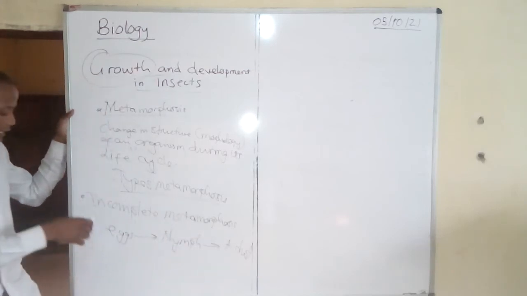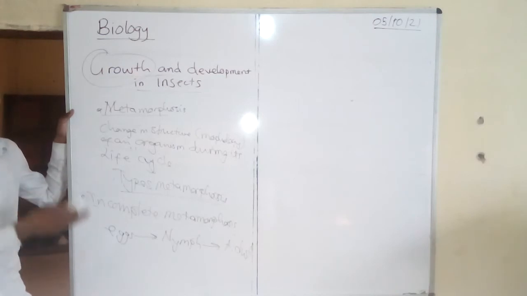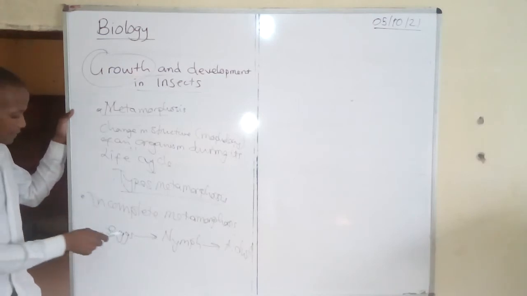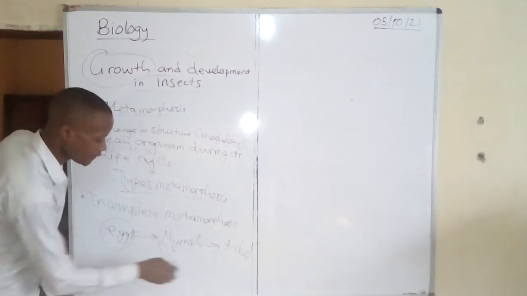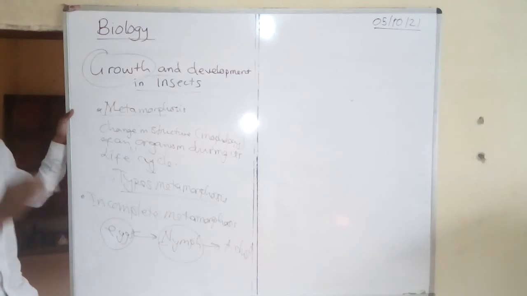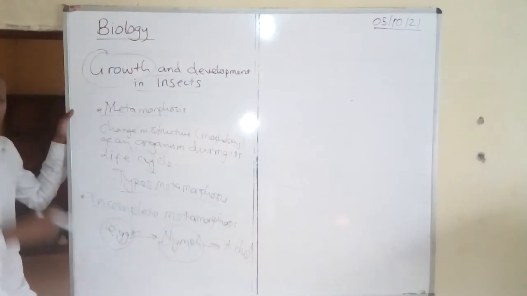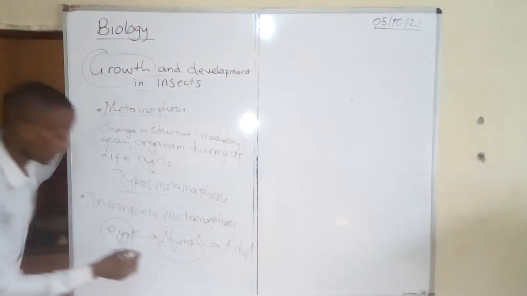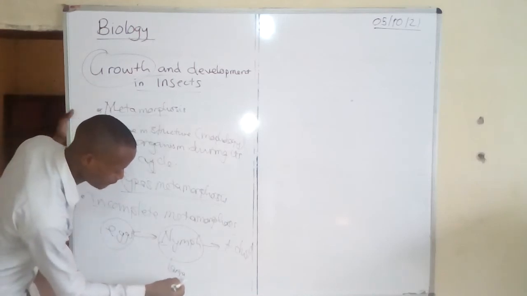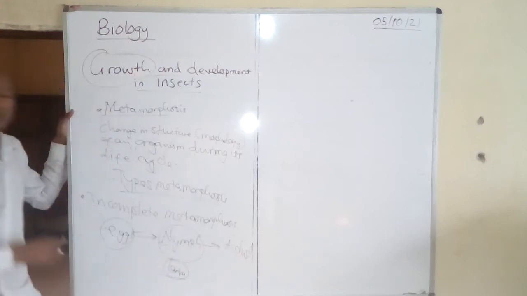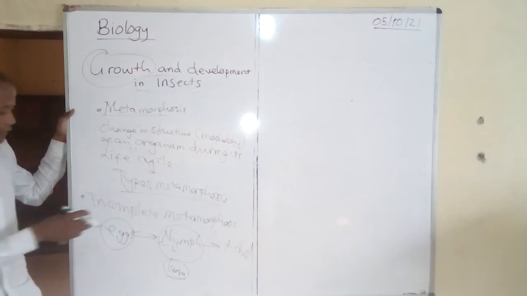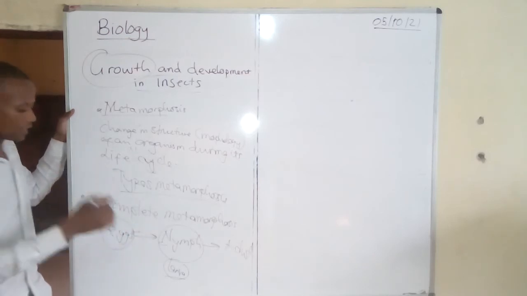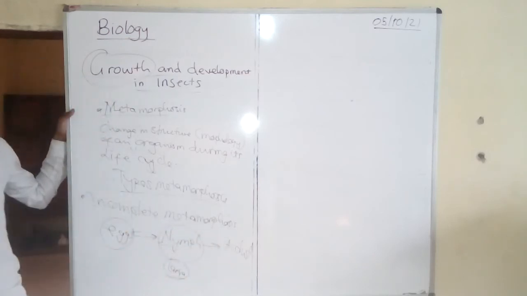Eggs are laid by an adult insect. Then as these eggs mature, they hatch into a nymph. This nymph is a small organism which closely resembles the adult organism. It looks almost exactly like an adult. So it doesn't qualify to be called a larva, because it resembles an adult organism. So it is called a nymph. Then due to time, this nymph matures into an adult organism.